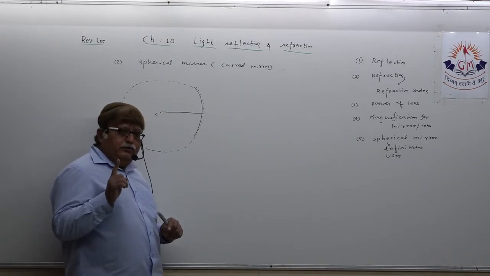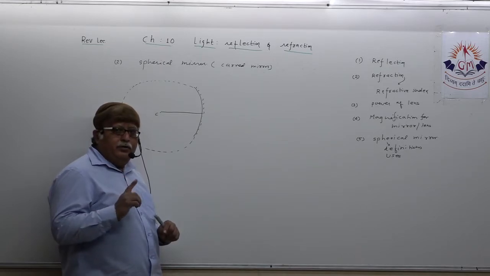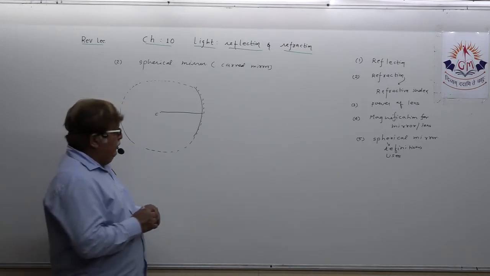The center of the sphere is known as the center of curvature of the spherical mirror.